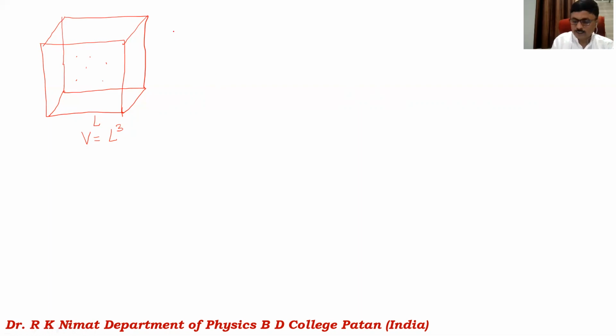The energy E depends upon three integers, nx, ny, nz, and it is pi square h cross square divided by 2m L square into the bracket nx square plus ny square plus nz square. So that is how the energy is given, and it is observed that the energy depends upon these integers. Which are integers?